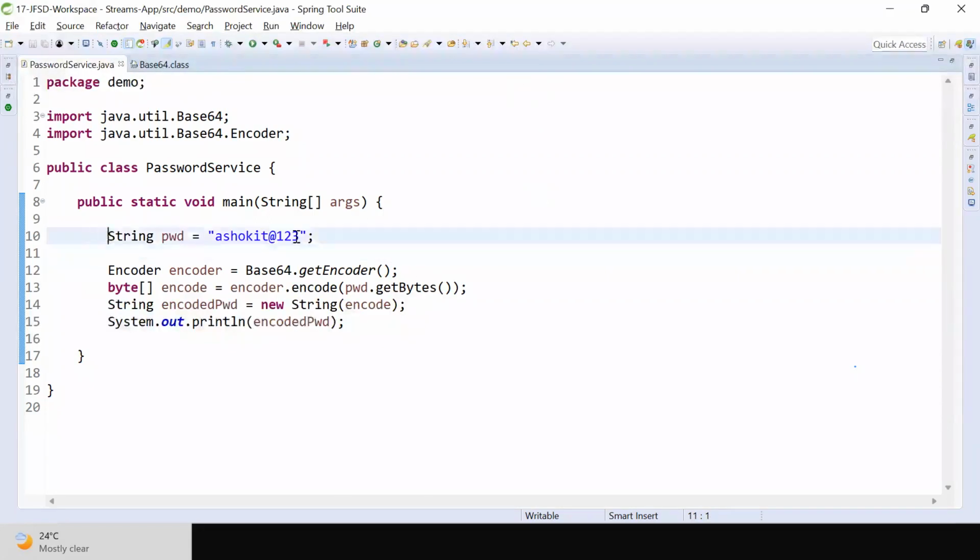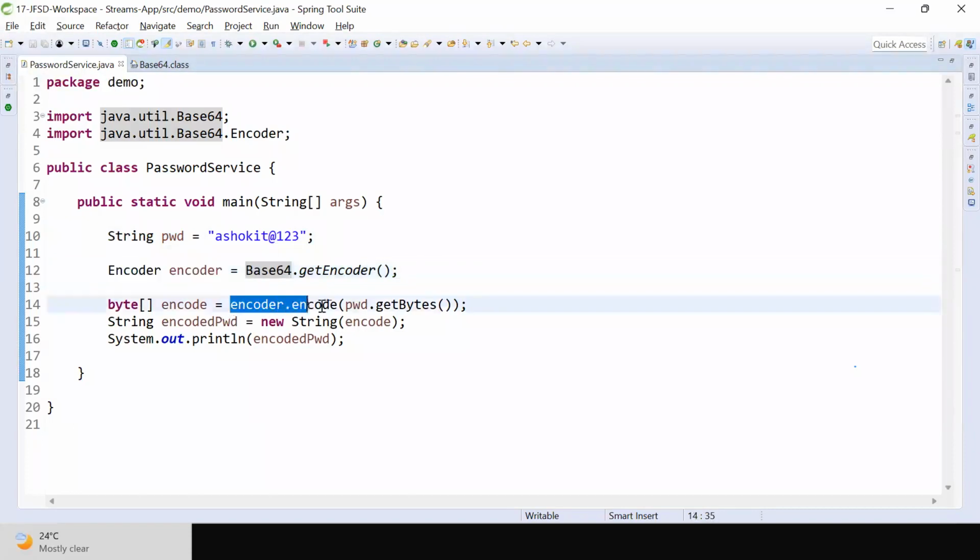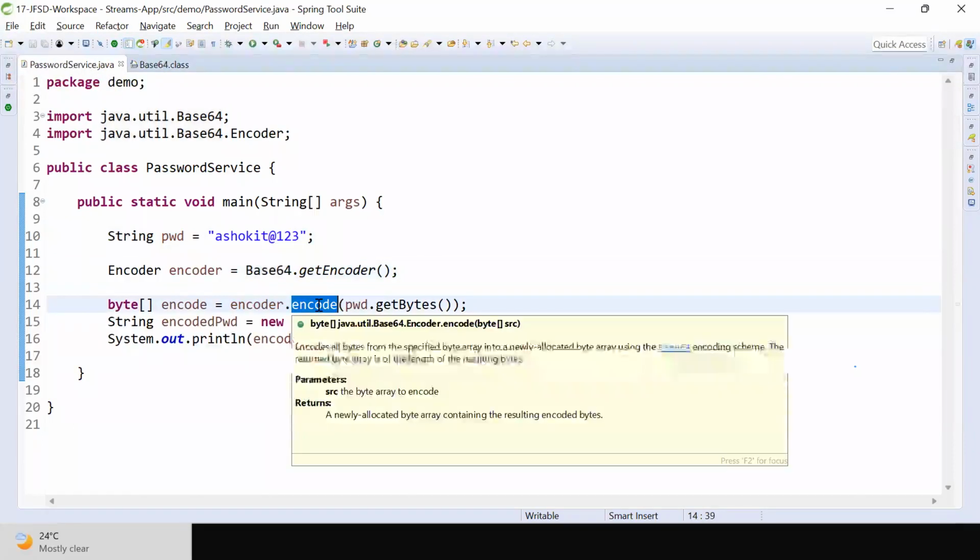Got it? String password is equal to ashokit@123. And I am going to encode that password. To encode that password, there is a class called Base64. Base64.getEncoder. I got the encoder object. Encoder.encode. The encode method is expecting a byte array.